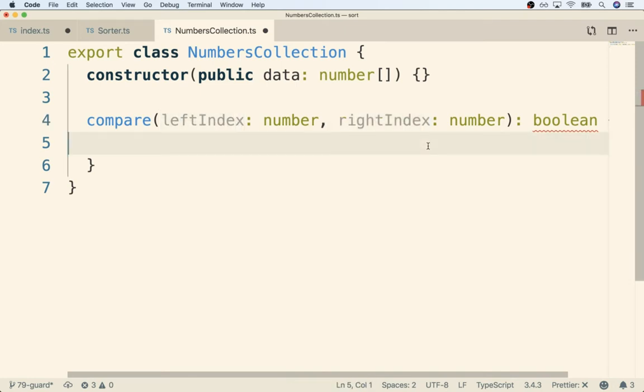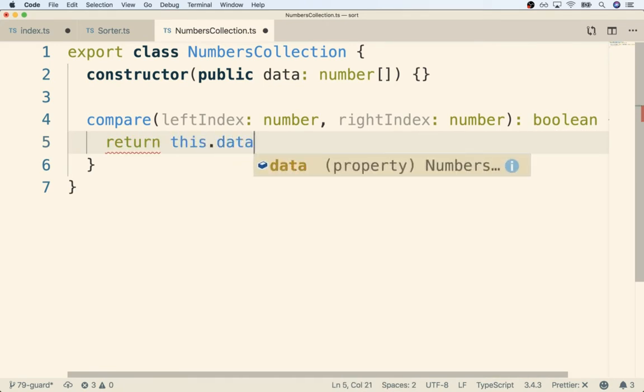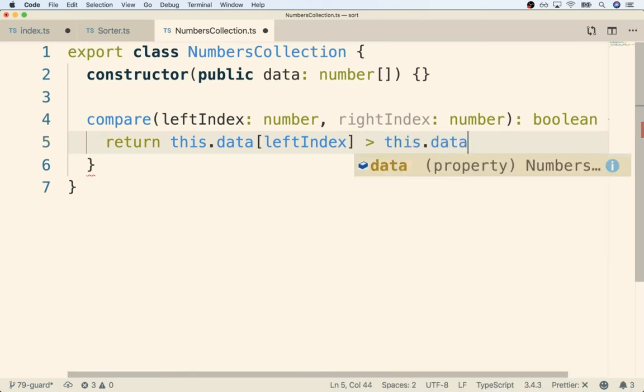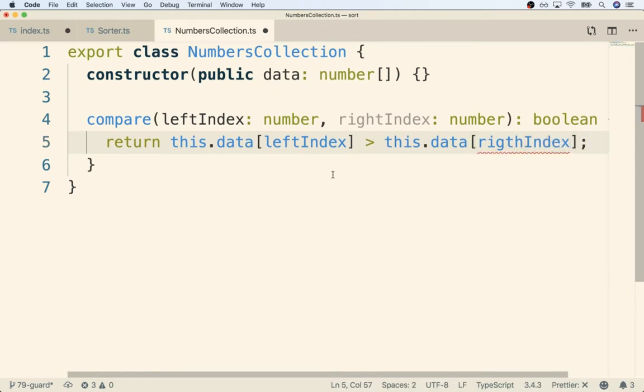Okay, so now inside of here, we're going to do the actual comparison logic and then return the Boolean to say whether or not these elements need to be swapped. So I'm going to return this.data at left index, and if the element on the left-hand side of the pair is greater than the element on the right-hand side of the pair, right index, then yes, we want to swap these two things. So if compare returns true, then yep, we need to swap these things. Otherwise, if we return false, it means they are already in the correct order and no swapping is required. Okay, so we have now extracted out compare.